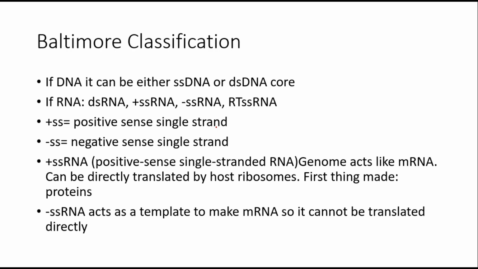Okay, Baltimore classification. जो आपका DNA और RNA होता है, obviously the virus can only have one of these. Lekin DNA comes in two forms, which is double-stranded DNA, which we're going to call dsDNA, या ssDNA, which is single-stranded DNA. ठीक है? And RNA as well comes in different forms: single-stranded RNA, double-stranded RNA. Maybe we have positive strands and negative strands. So we have many different types.